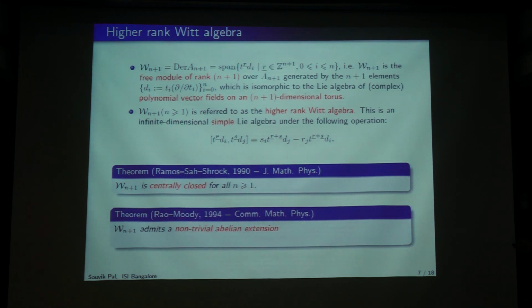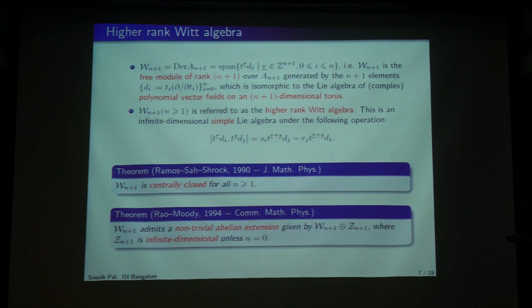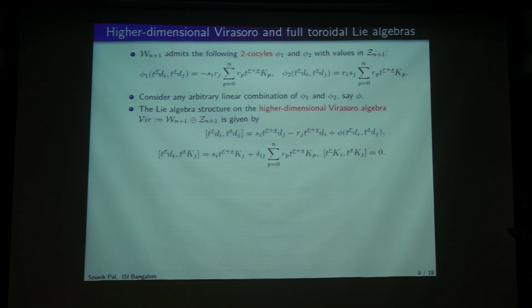Then Eswara Rao and Moody proved that although this is always centrally closed, it admits a non-trivial abelian extension. And the good thing about this is that it is the same abelian extension that appeared for the universal central extension of the multi-loop algebra. And as I said, this is infinite dimensional unless you are in the one variable case. So this again admits two cocycles. The precise form of the cocycles is not important, but their values are in this Z^{n+1}, that infinite dimensional center.